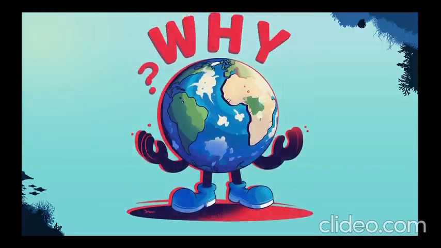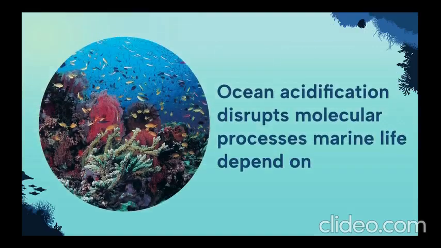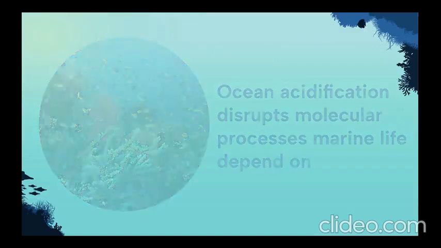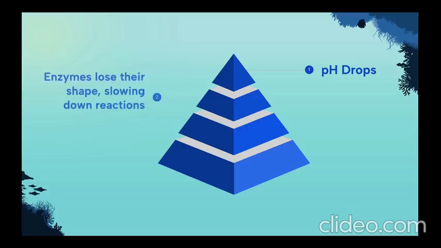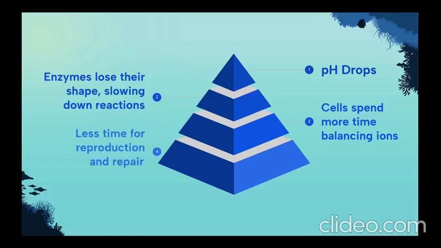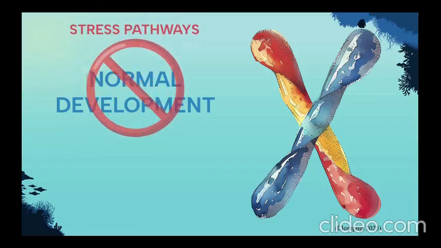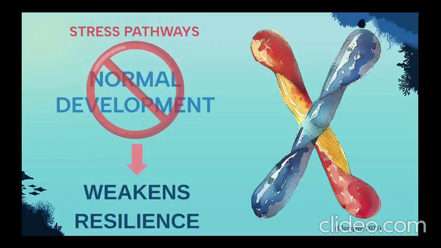Ocean acidification matters due to its disrupting the molecular equipment that marine life depend on. When the pH drops, enzymes lose their shape, slowing down the vital reactions like metabolism and growth. Cells then spend more energy balancing ions, leaving less for reproduction and repair. At the genetic level, organisms switch on stress pathways instead of normal development, weakening their resilience.